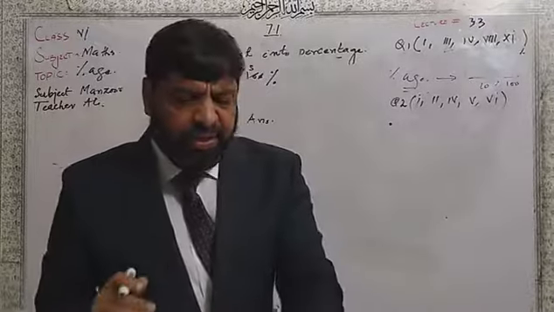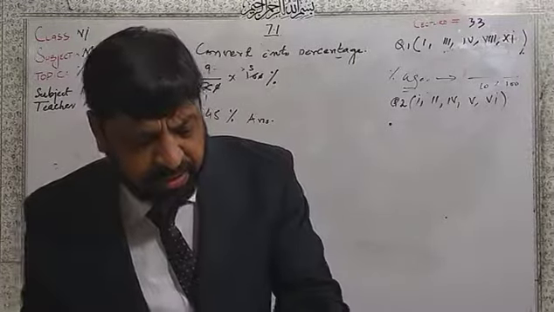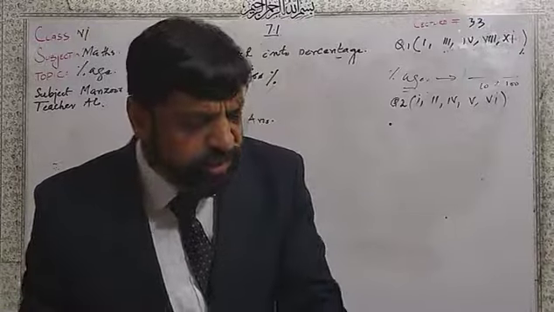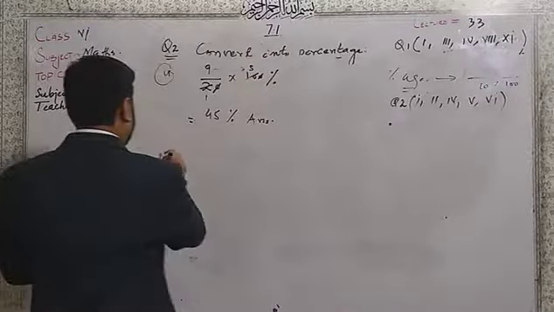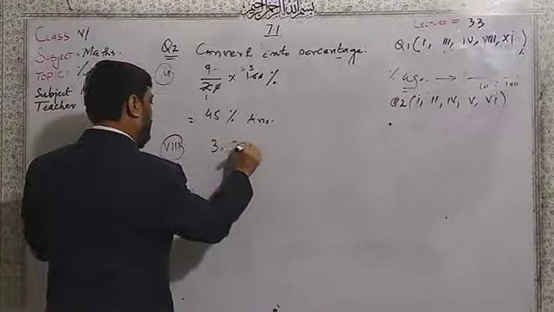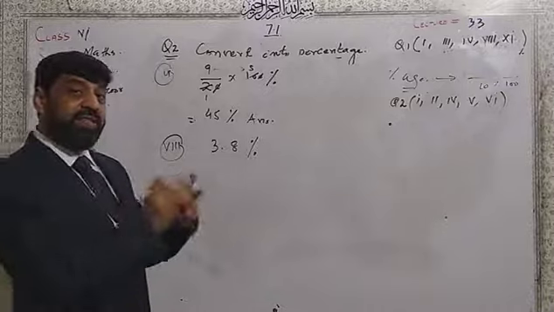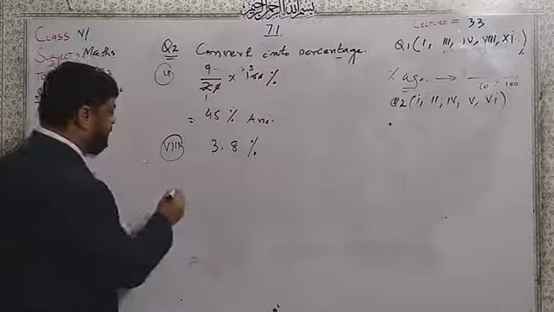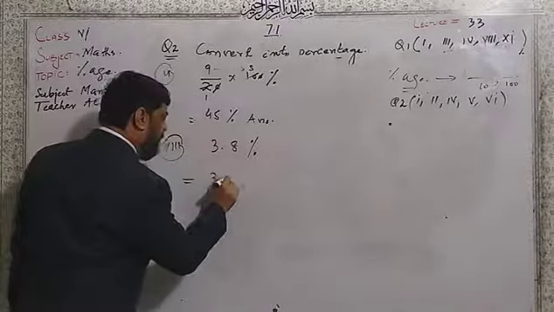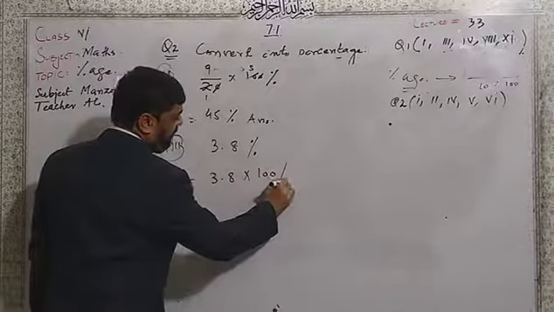Okay, now the given figure, that is the last one, 3.8. It is part number 8, 3.8%. Dear student, in this one, similarly, 3.8 multiplied by 100%.